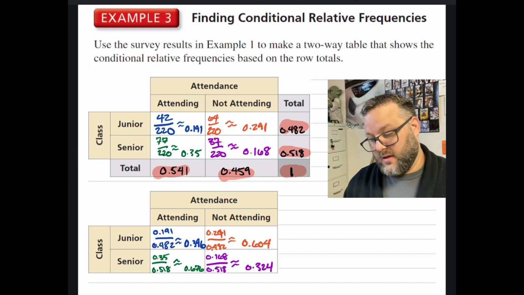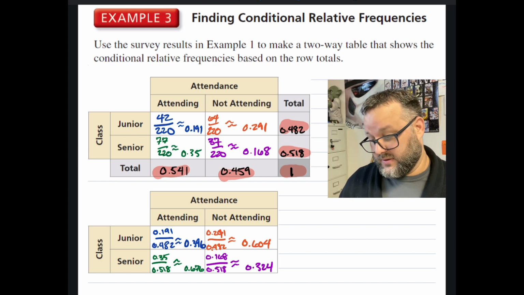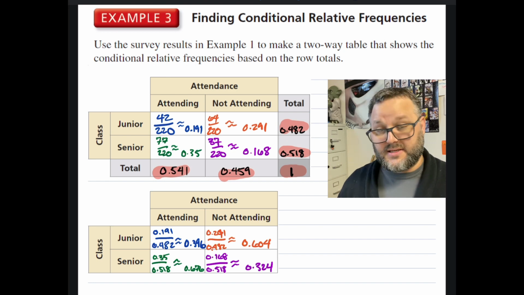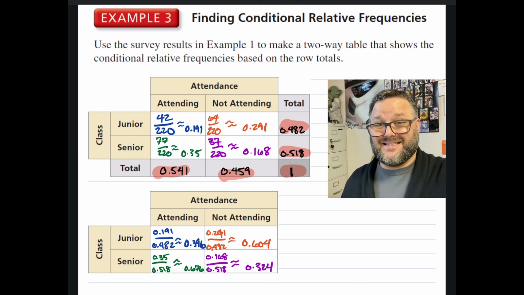So again, this part right here, finding the conditional relative frequencies, says that we are going to take the experimental data that we got and use it to predict the outcome for the entire population. Well, that's theoretical probability.